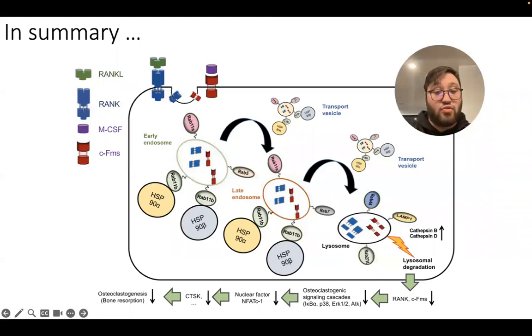As seen in this diagram, RAB11B and HSP90 alpha and beta are involved in the vesicular transport of these receptors from early to late endosome and eventually to the lysosome. Breakdown of these receptors halts osteoclastogenesis through removing the receptors that stimulate the signaling cascades. This experiment is important because it allows us to further understand how osteoclastogenesis is regulated through vesicular transport.